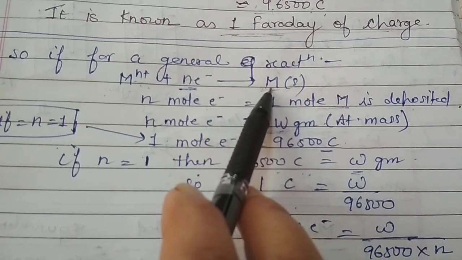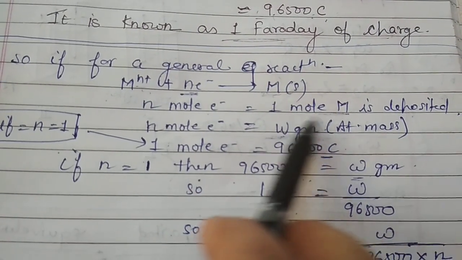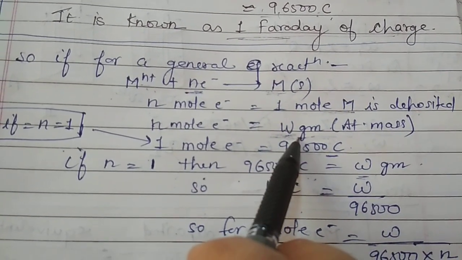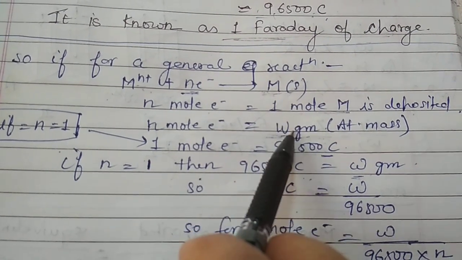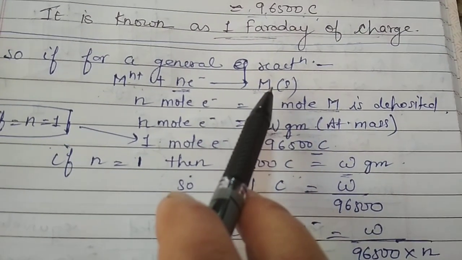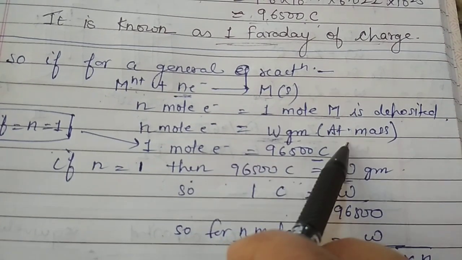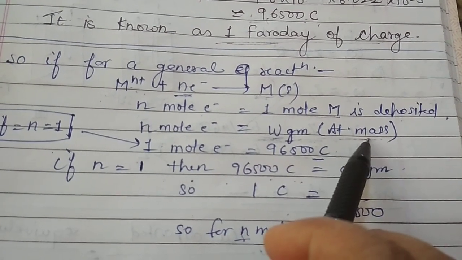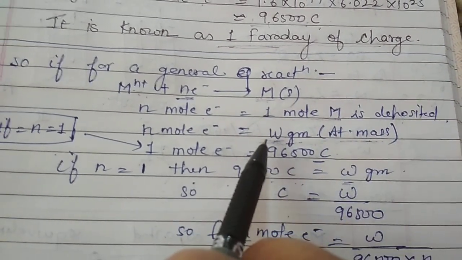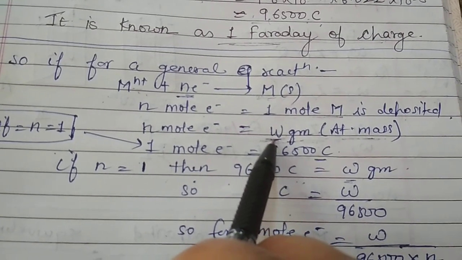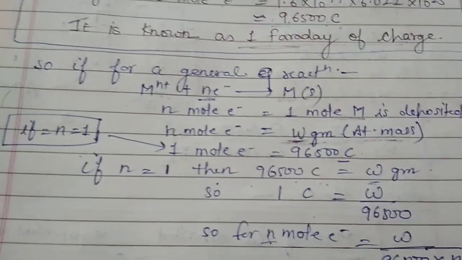And suppose the mass of 1 mole of M is W gram. For 1 mole, the mass deposited would be equal to its atomic mass, so the atomic mass I have supposed as W gram here.